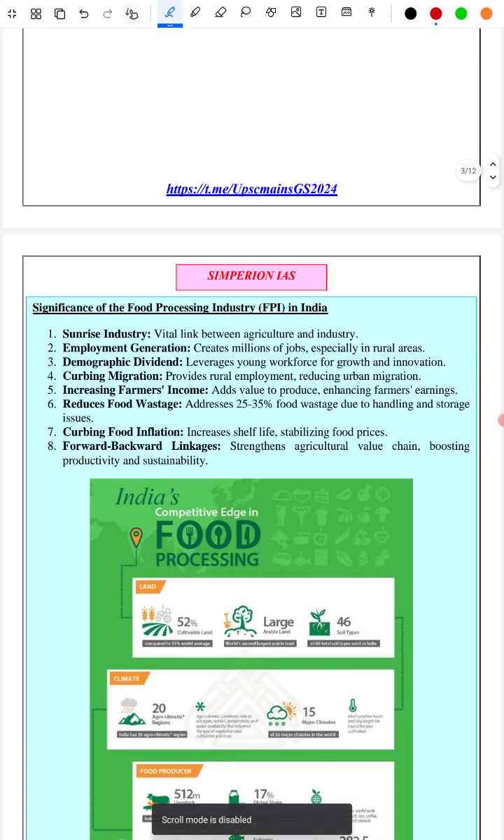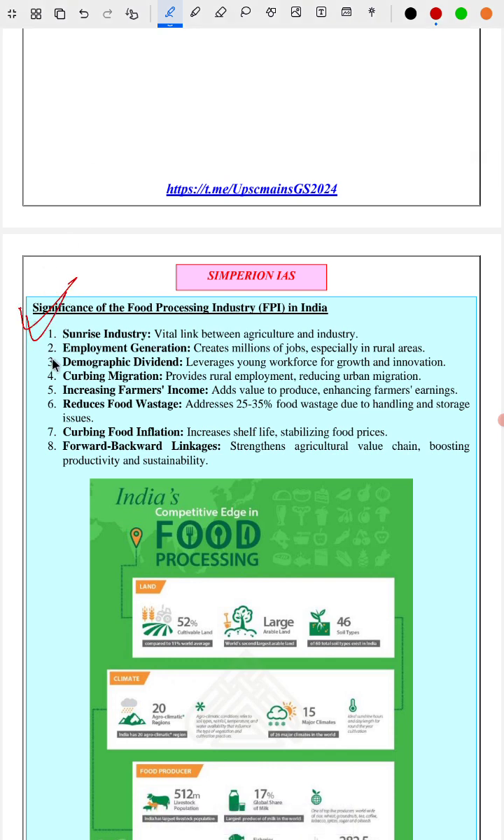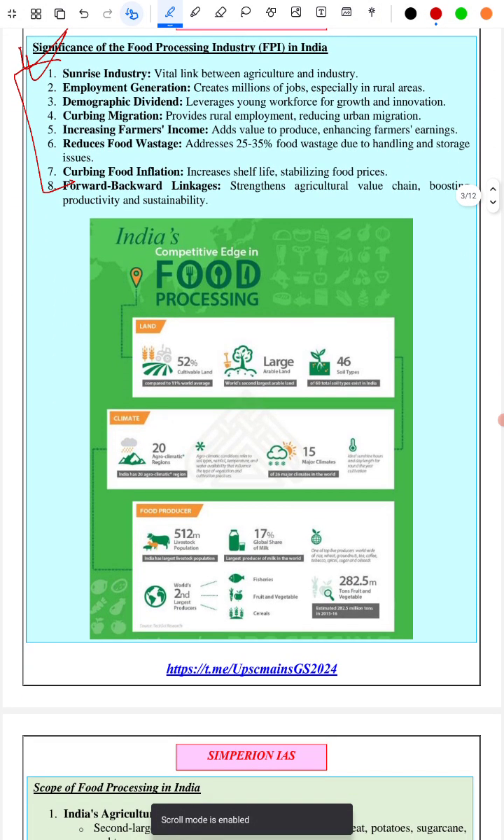Next we have covered the significance of the food processing industry for India. We have again given 8 dimensions. Then we have given India's competitive edge in the food processing industry. India has a large amount of cultivable land, a large number of people dependent on agriculture, different agricultural zones, etc. You can go through the material.